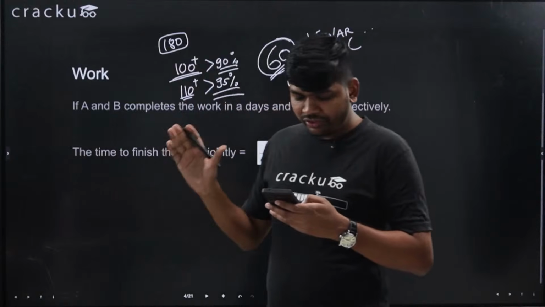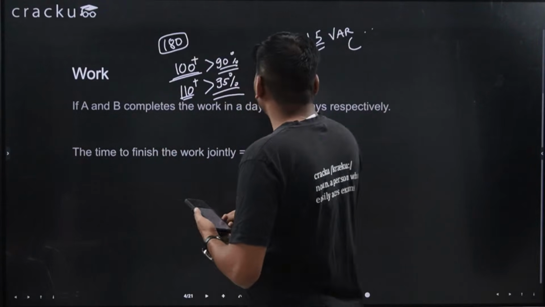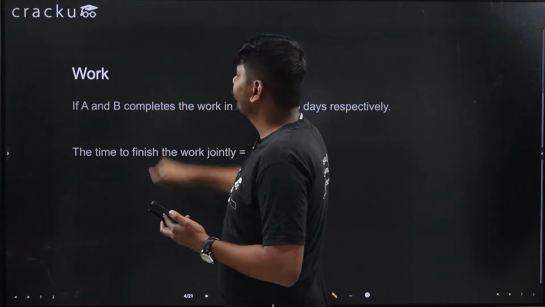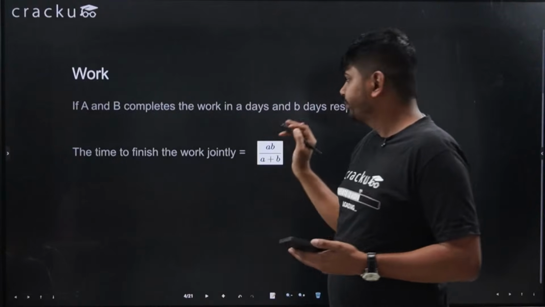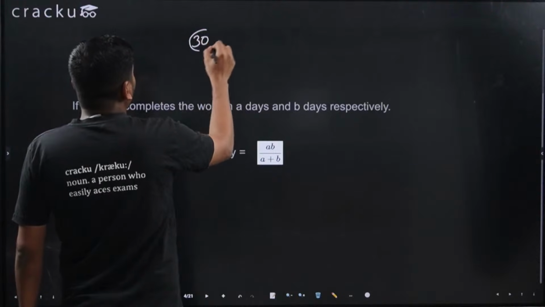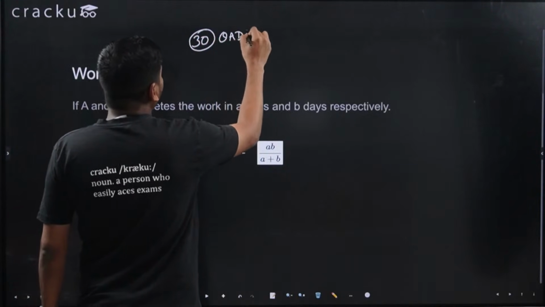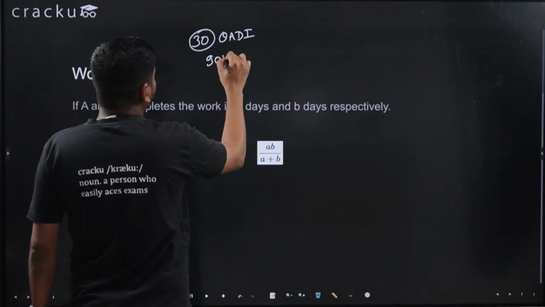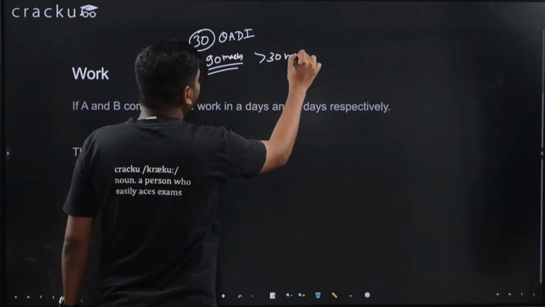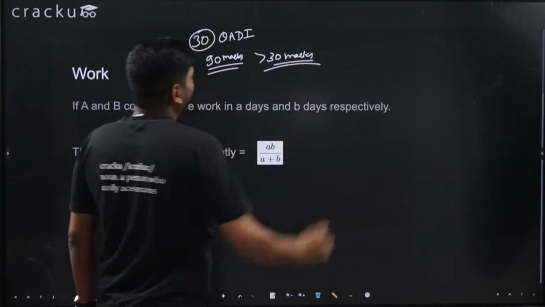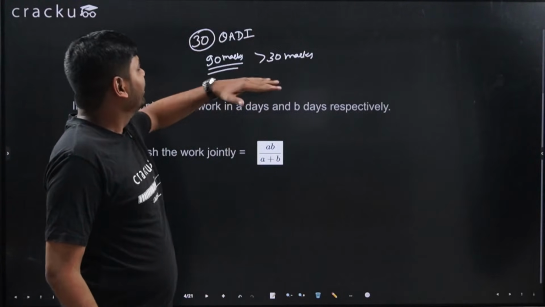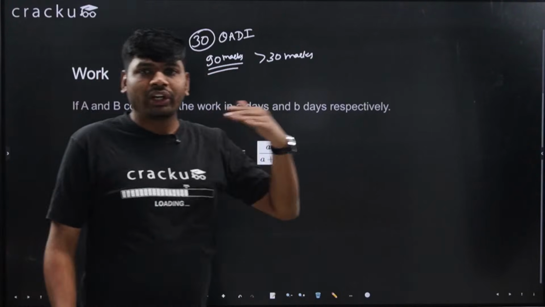How many marks are a safe score for clearing the quant cutoff? So for every section, I will say if you are able to score about 35% or 40% of the marks, you will be in the safe zone. So let's assume QADI has 30 questions, which is 90 marks, right? So if you are able to score about 30 marks, this is an assumption, because we have seen in multiple examinations that if you are able to score about 30 marks or 35 marks out of 90 marks, I think your cutoff should be clear.